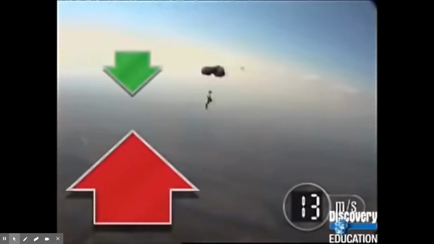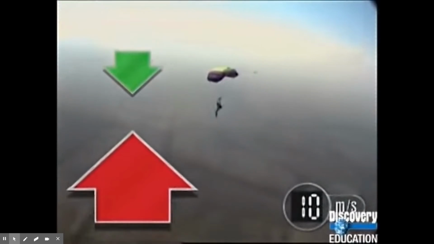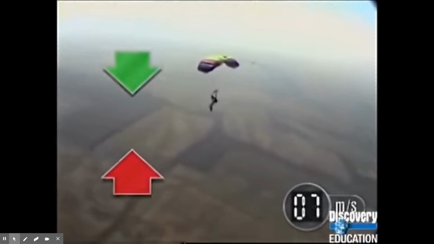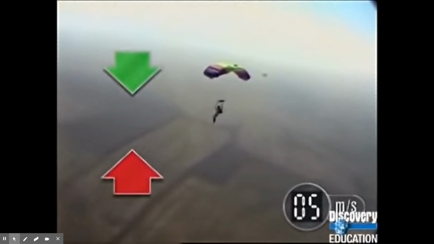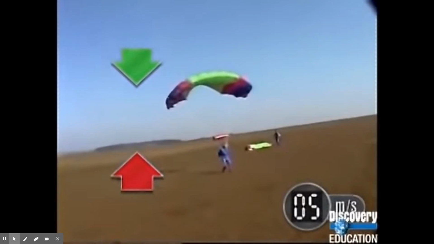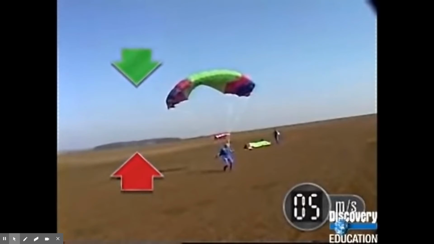She slows down. Because she's slowing down, air resistance decreases until it balances gravity again, and she reaches a much slower constant speed. Approaching the ground at 5 meters per second is a much better idea. As she hits the ground, there's a thumping great counterforce from the Earth, which decelerates her very quickly.